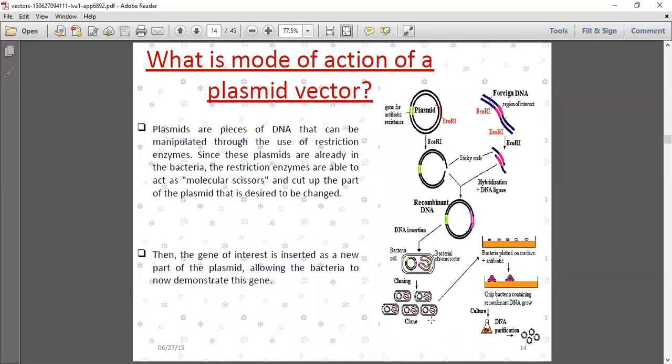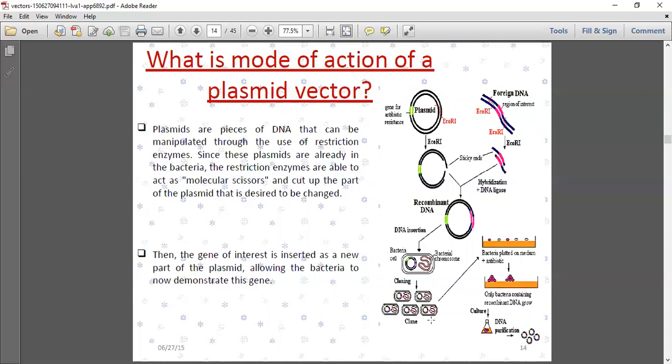What is the mode of action of plasmid vector? Plasmids are pieces of DNA that can be manipulated through the use of restriction enzymes. Since these plasmids are already in the bacteria, the restriction enzymes act as molecular scissors and cut the part of the plasmid that is desired to be changed.